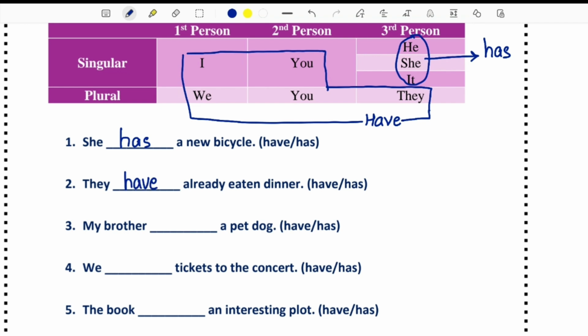My brother has a pet dog. My brother has a pet dog. क्योंकि यहाँ पे brother क्या हो जाएगा, he हो जाएंगे.